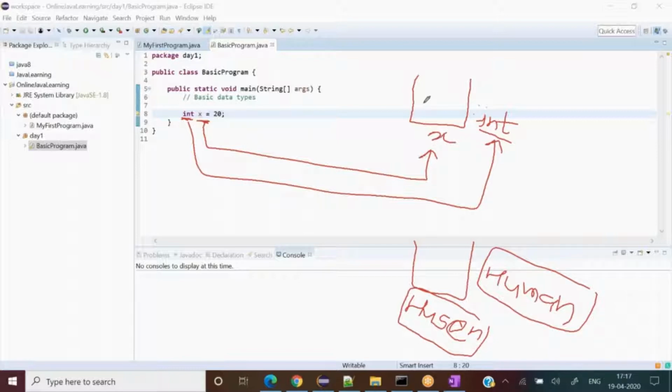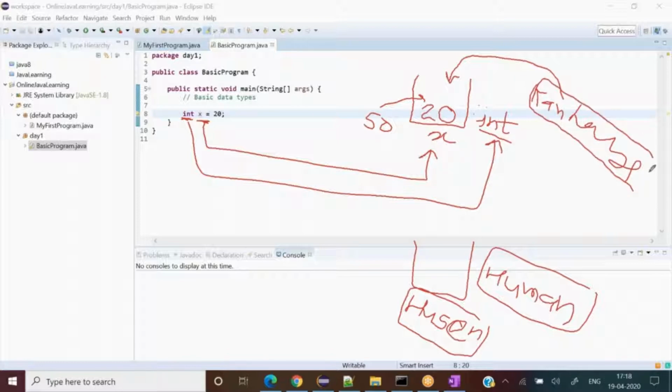Now, if I write 20, 20 gets in over here. If I write 50, 50 will come over here. If I write, let's say, Kanhaiya, can I put Kanhaiya inside this? No, right? Why? Because Kanhaiya is a human being, its label is different.